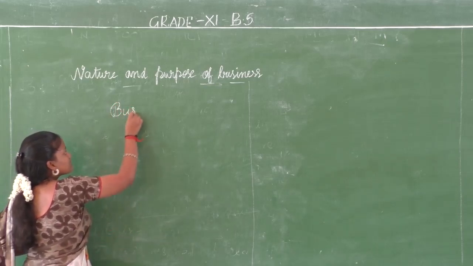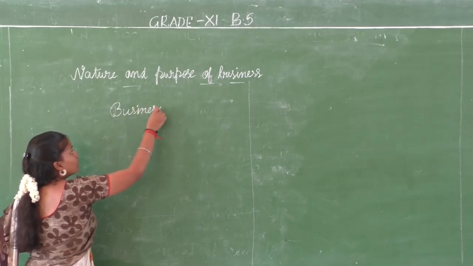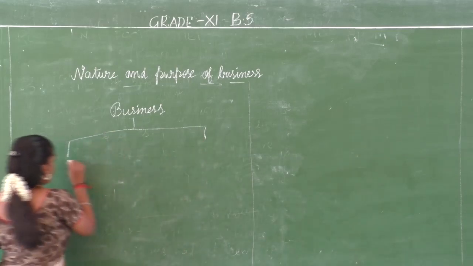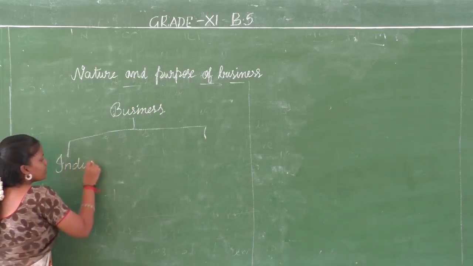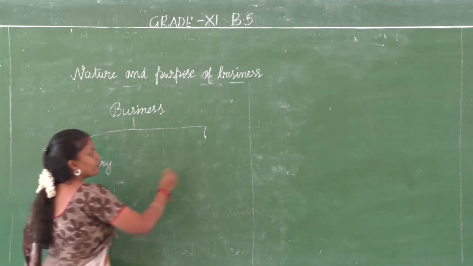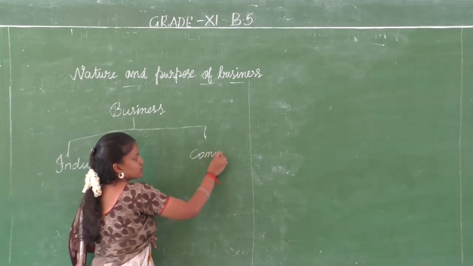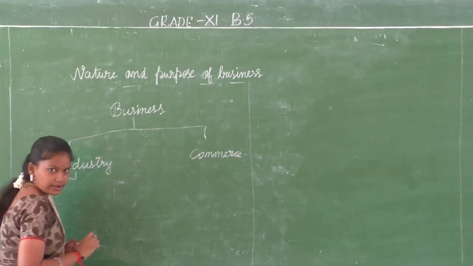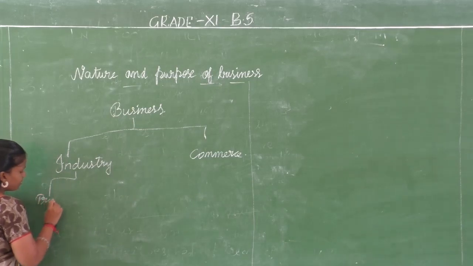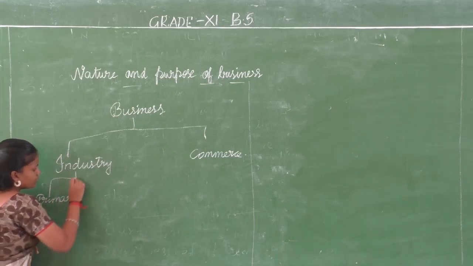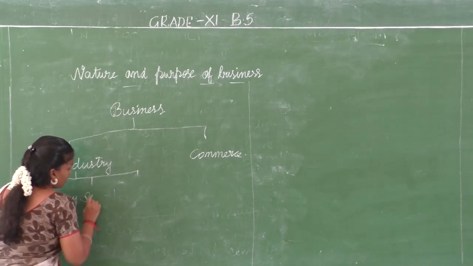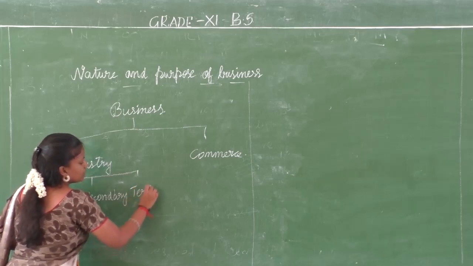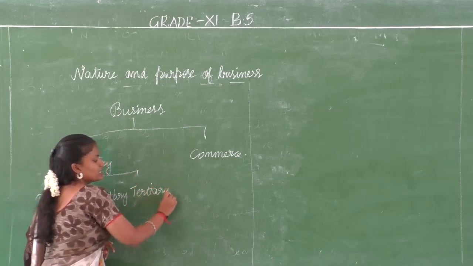So we have business and it is classified into two: we have industry, we have commerce. And we have seen that industry is further divided into primary, secondary and tertiary. Now tertiary industry is all about the services.